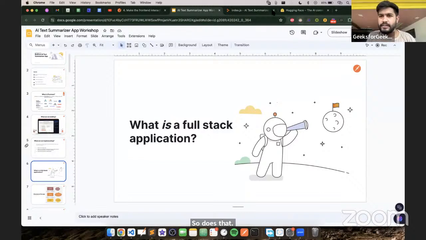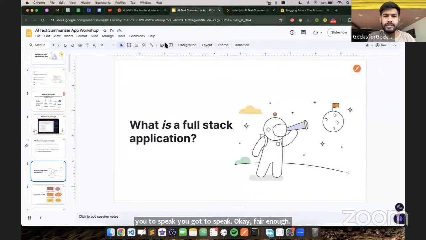Please keep yourself on. I would just mute all at this point. Whenever I would allow you to speak, you can just speak. You are able to unmute yourself at this point, or else I would just mute everyone. Whenever you want me to unmute you, just send me a text message. I will unmute you so that the flow of the class is not disturbed.